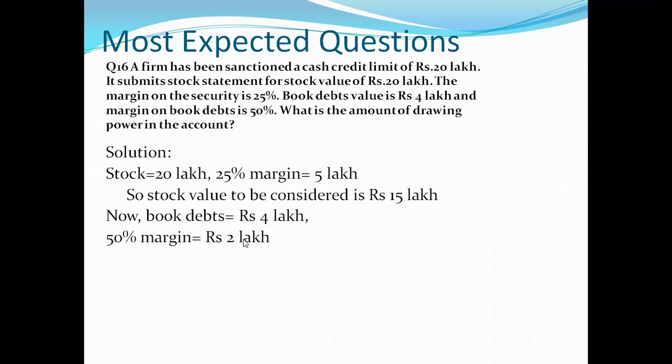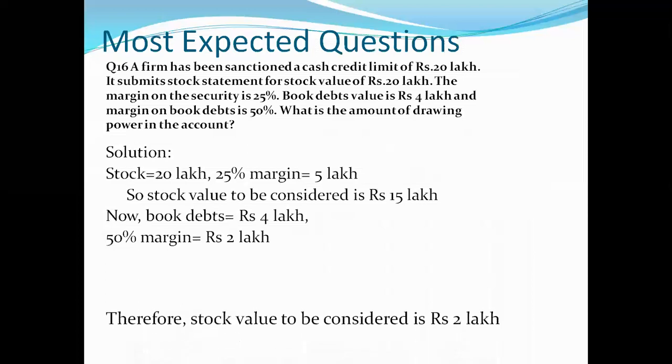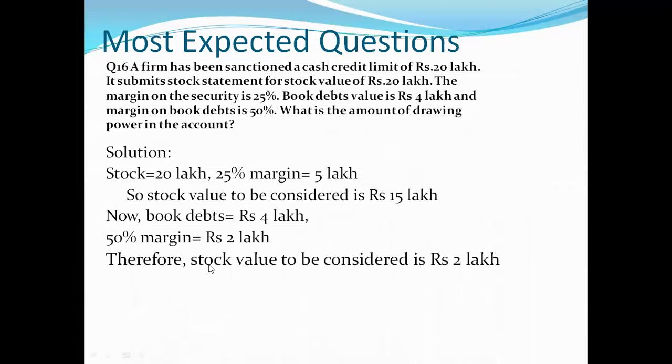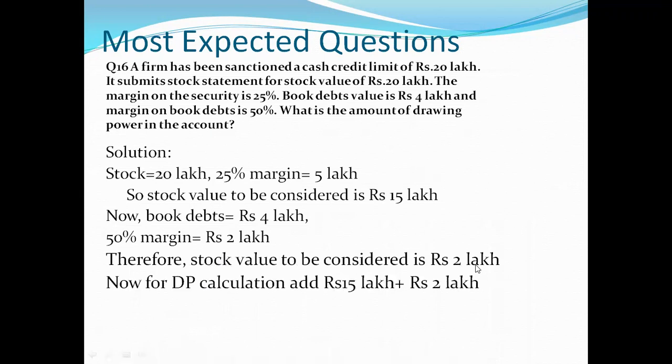Book debts value to be considered is 2 lakh. So after that your DP will be calculated like 15 lakh plus 2 lakh, and hence DP is equal to 17 lakh. So this is the right answer, and in this way we will calculate this.